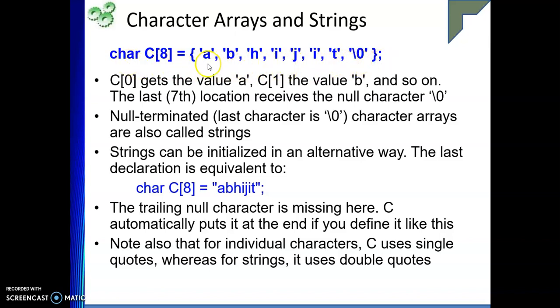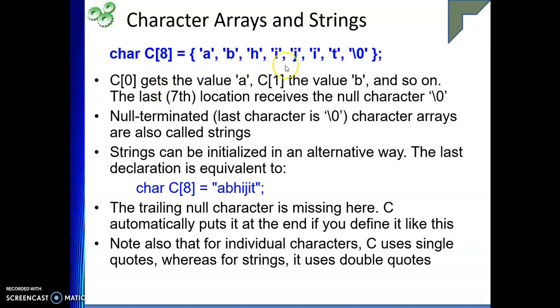Okay, array itself, like each of these characters, or you can directly put it into double quotes. Now you see I have not put the null character, so automatically C will put the null character. That you should understand. Now if I mention a single character, then I put it in single quotes, and when I am putting an array of characters, I put it in double quotes. So that you also need to remember.